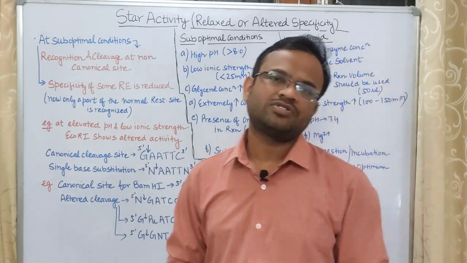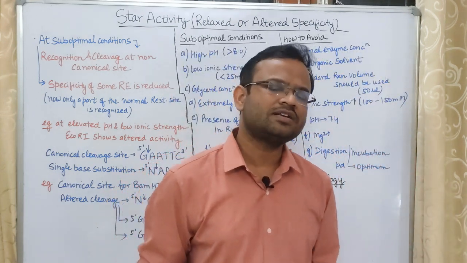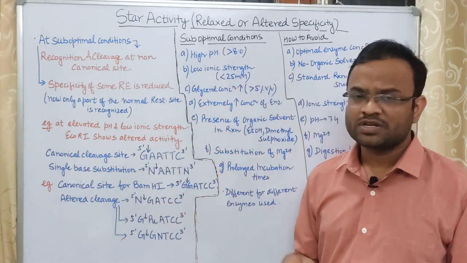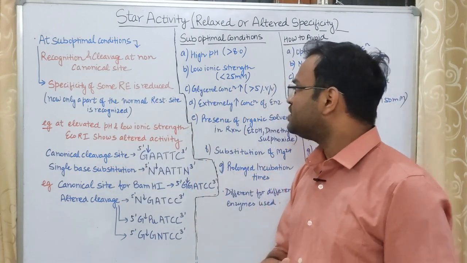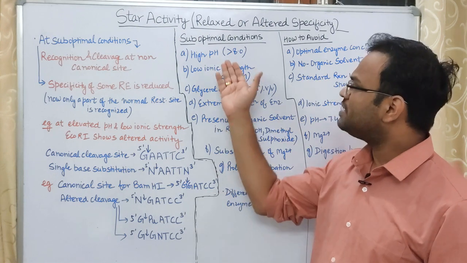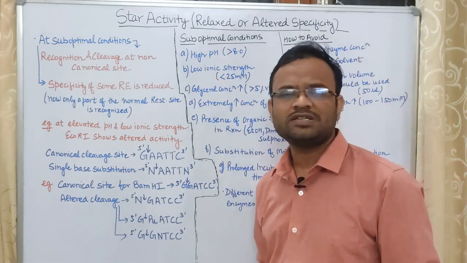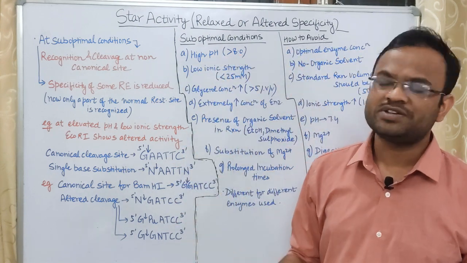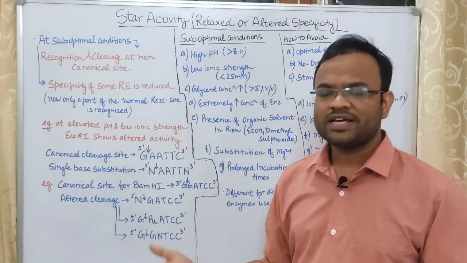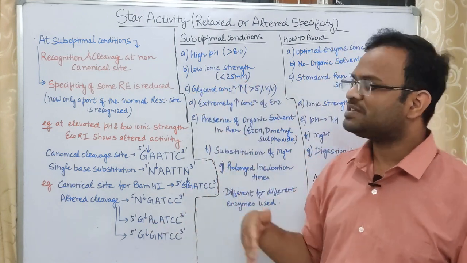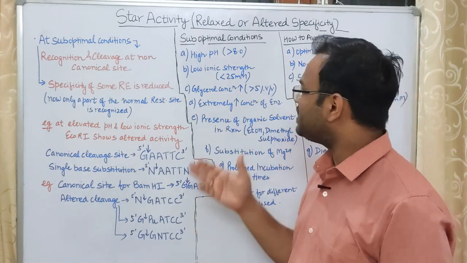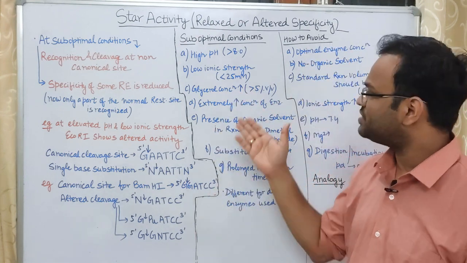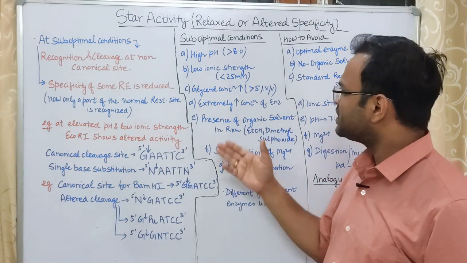Now let us talk about suboptimal conditions. What are the suboptimal conditions under which this kind of activity or star activity is shown? Suboptimal conditions can be high pH. High pH means pH greater than 8.0. Next, low ionic strength, that means less than 25 millimolar. Glycerol concentration, if it is very high, then also suboptimal conditions will be present.